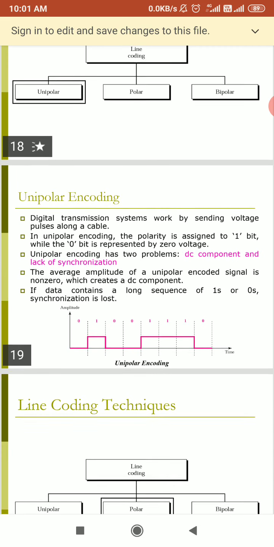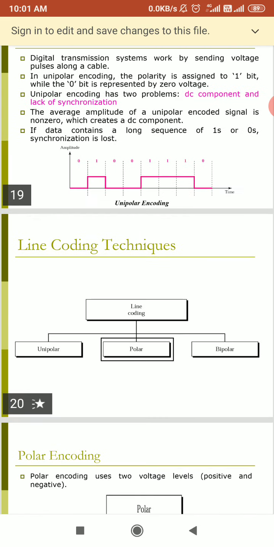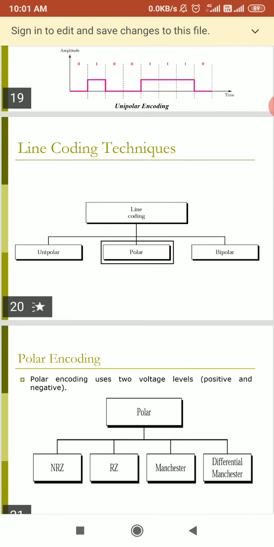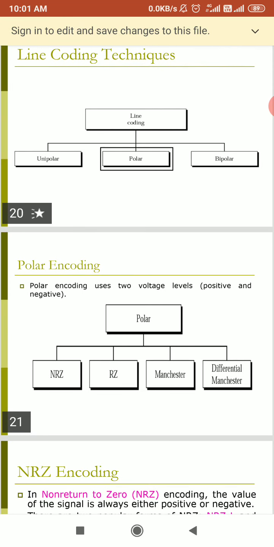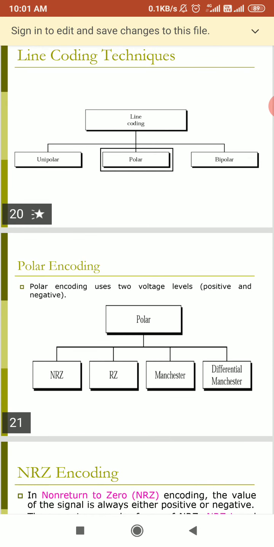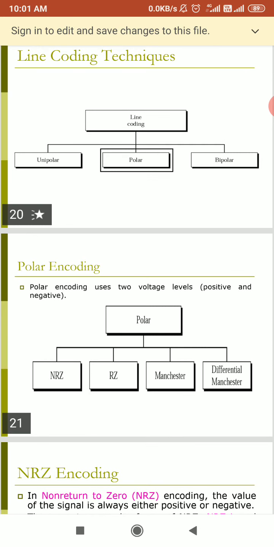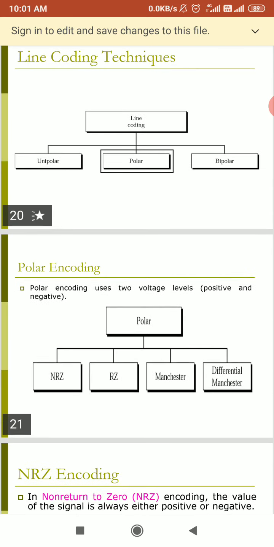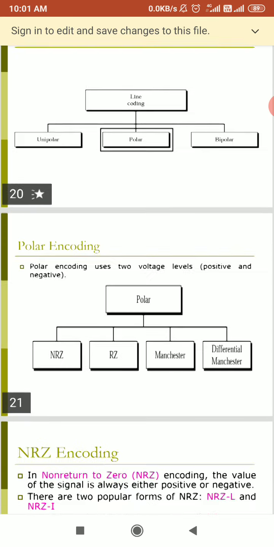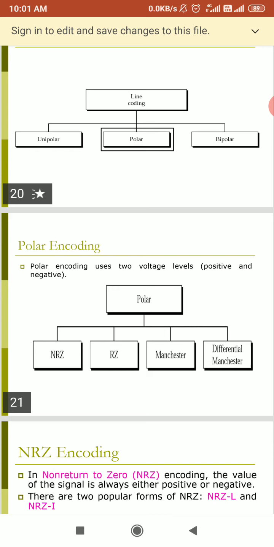So now when we are talking about line encoding techniques, our second type of line coding is nothing but polar encoding. Polar encoding uses two voltage levels, positive and negative.